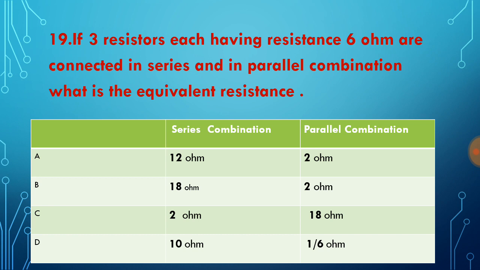This is so easy. For the series we have to add all 3 resistances. So our option choice B is the correct answer for this. In series 18 ohm, in parallel work out and find your answer and convince yourself, and try to remember this formula because this is important. You need to learn it in your higher level as well.